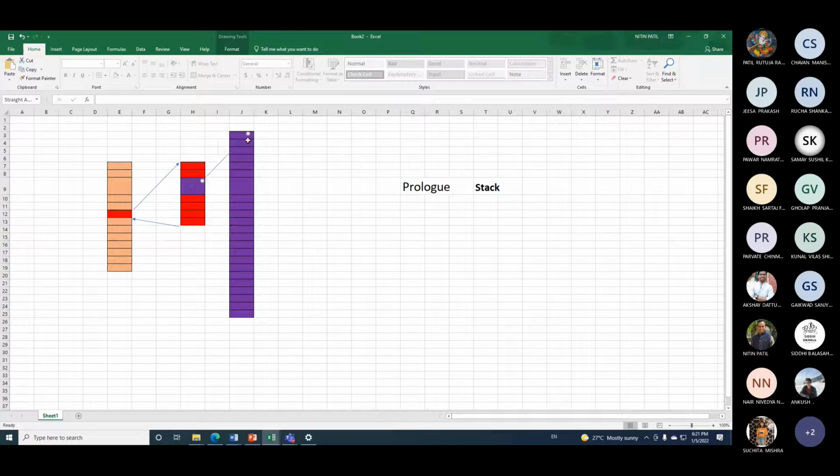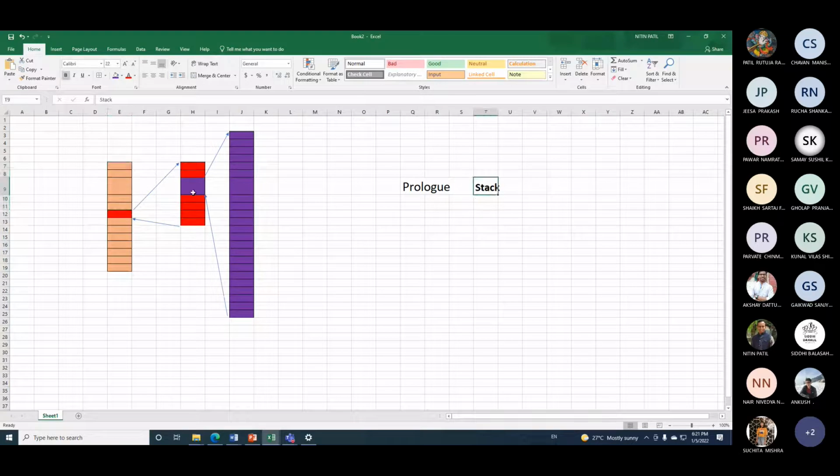From here, that arrow will reach the first line, and when execution is done, from here it will go back here. Correct. So you can see, when it was called the first time, this initial current status should be preserved. It gets stored on a stack.